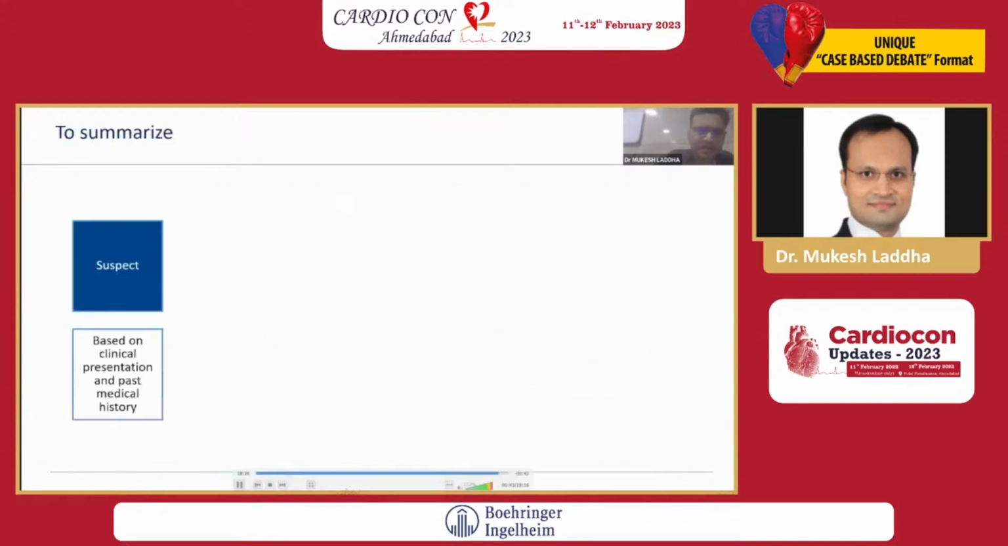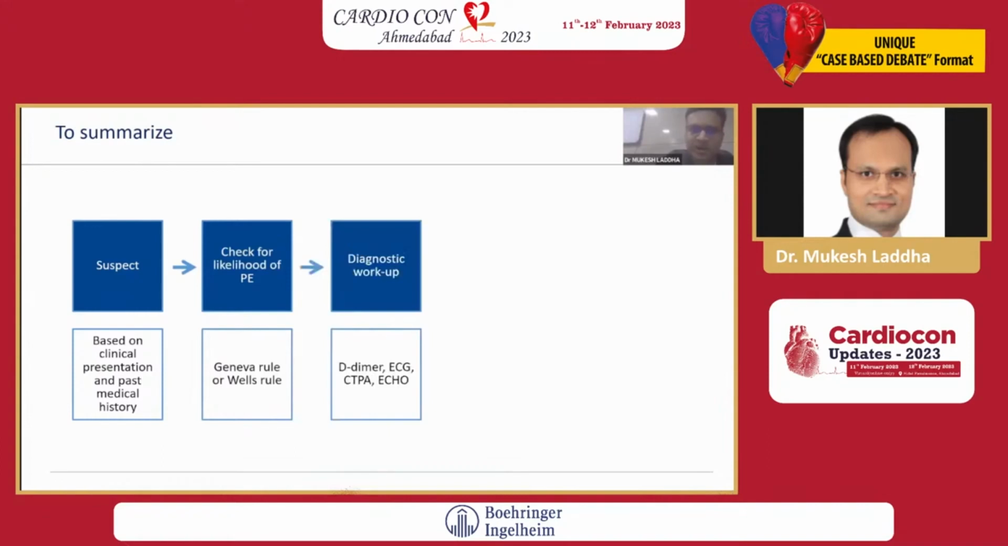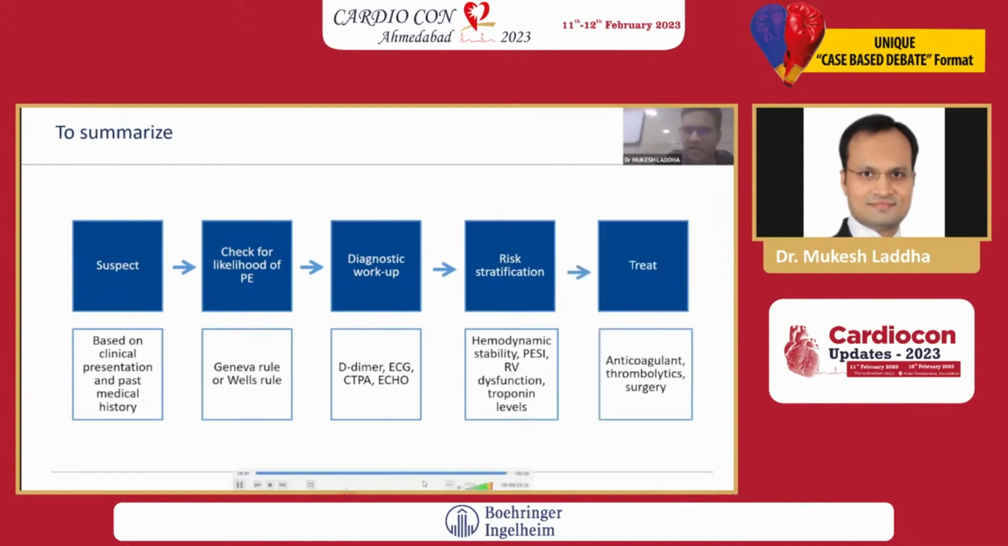So to summarize, one should suspect PE, that is the earliest and most important thing. Once you suspect any likelihood of PE, take the help of the Geneva rule or Wells rule, and then start a diagnostic workup like D-dimer, ECG, CTPA, and before or after echo, and finally the risk stratification: is the patient hemodynamically stable, is RV dysfunction there, are troponin levels increased or not. After that, treat accordingly with anticoagulation, thrombolytic therapy, and the last option is surgical thrombectomy.